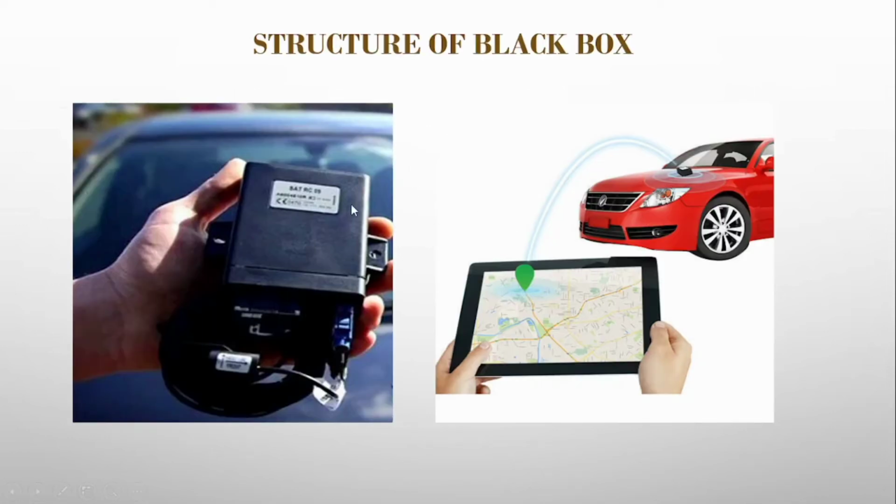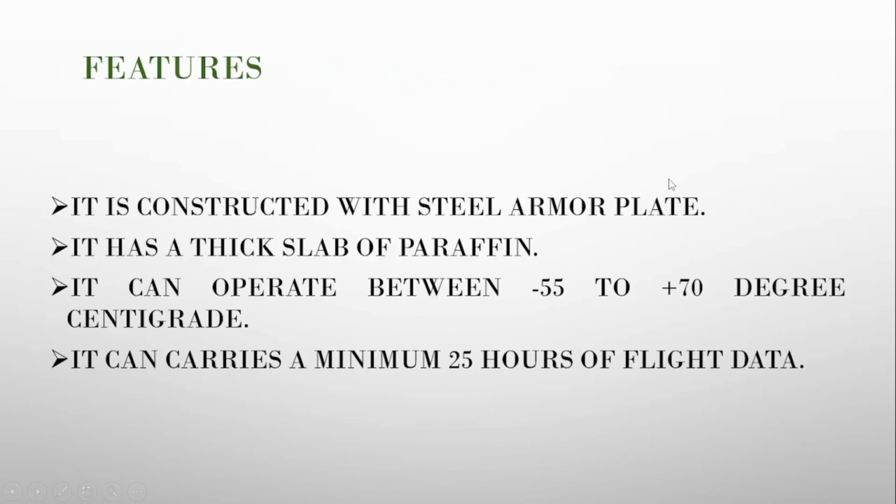Structure of the black box. So this is the black box and it is placed in the car. Features of the black box: it is constructed with steel armor plate. It has a thick slab of paraffin. It can operate between -55 and +70 degrees centigrade. It can carry a minimum of 25 hours of flight data.